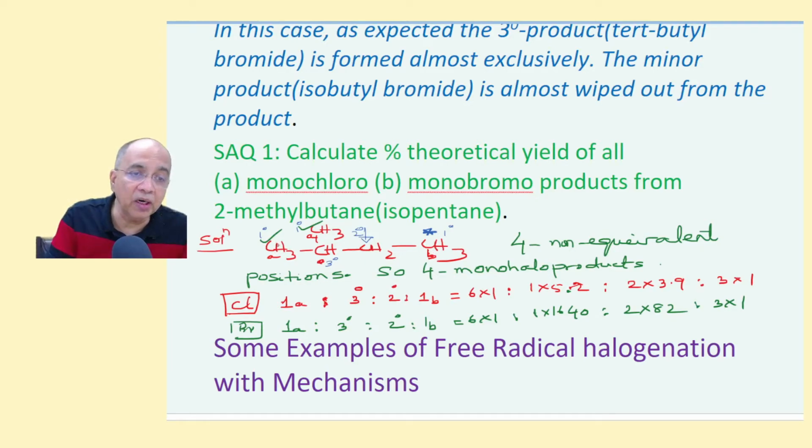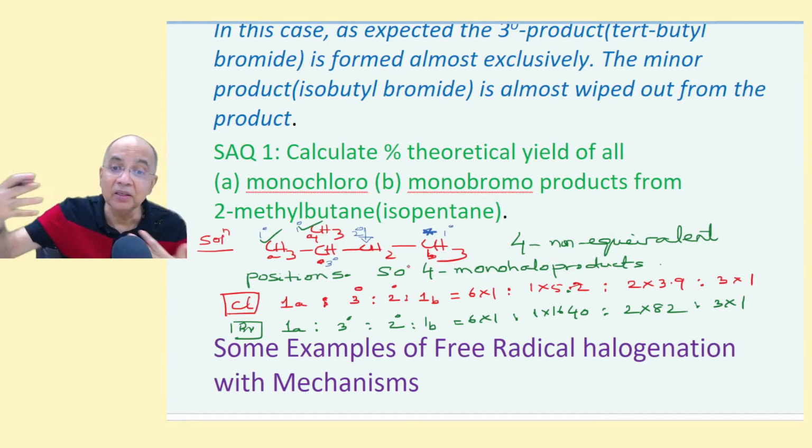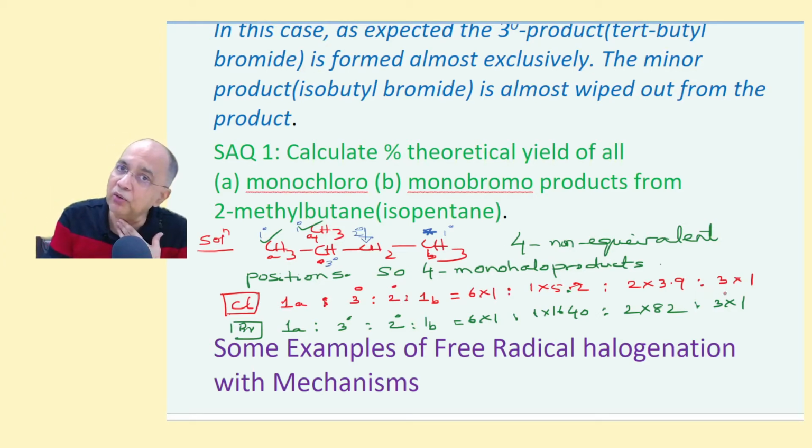So, I'll tell you 1A. These two will be represented by A, and this 1 degree will be represented by B. So, 1A is to 3 degree, is to 2 degree, is to 1B is equal to, in 1A type there are 6. Statistical factor is 6 into 1 is to 1 into 5.2 because it is chlorination, and this will be 2 into 3.9, and this will be again 3 into 1, right? Because there will be 4 products and you have to calculate separately the percentage.